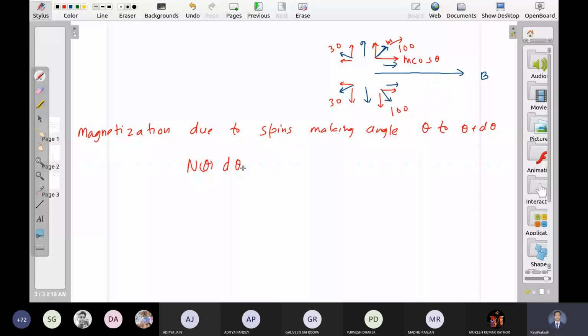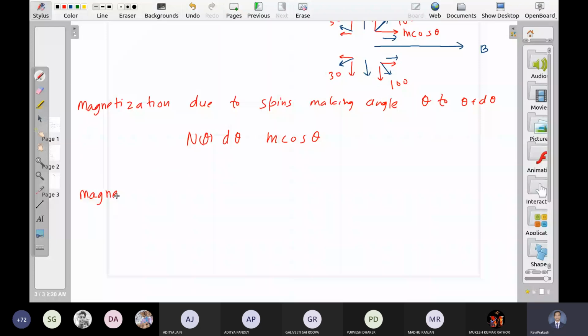Okay. What is the total magnetization? Integral 0 to pi. So this is the magnetization due to all spins: integral 0 to pi of n theta d theta times m cos theta.